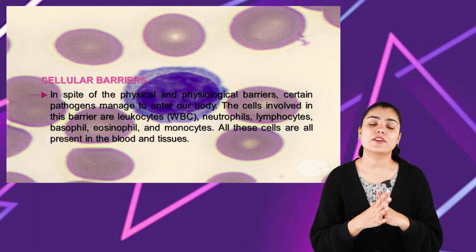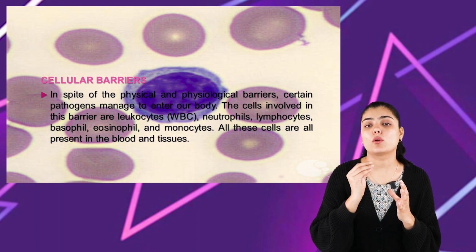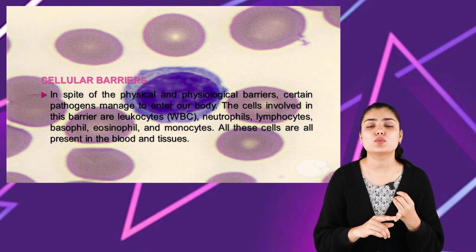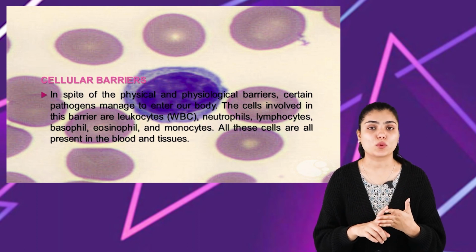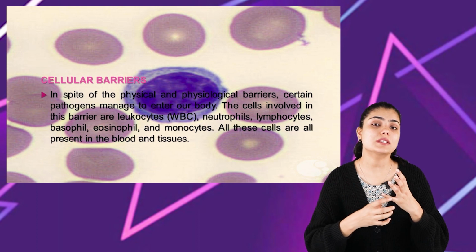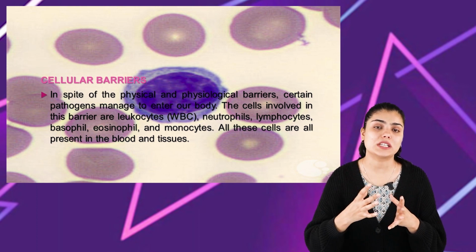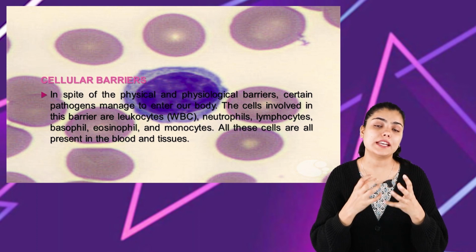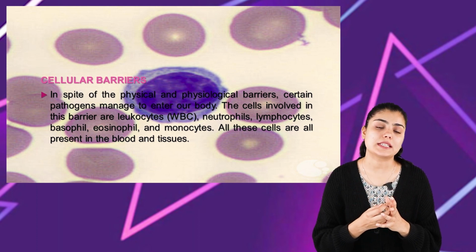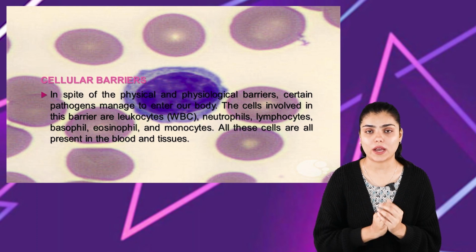The cellular barrier includes the leukocytes, or white blood cells. This includes neutrophils, eosinophils, lymphocytes, basophils, and monocytes. All of these leukocytes act against the pathogenic microorganism, engulf the microorganisms, and help the individual develop resistance towards the pathogenic microorganism.